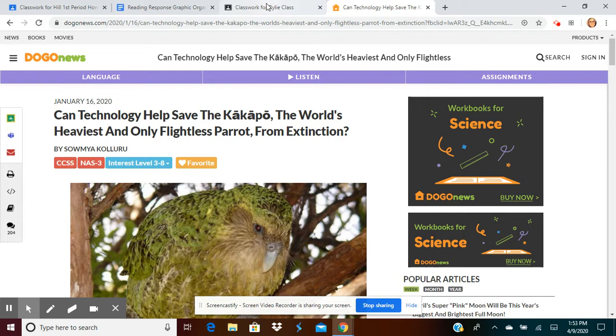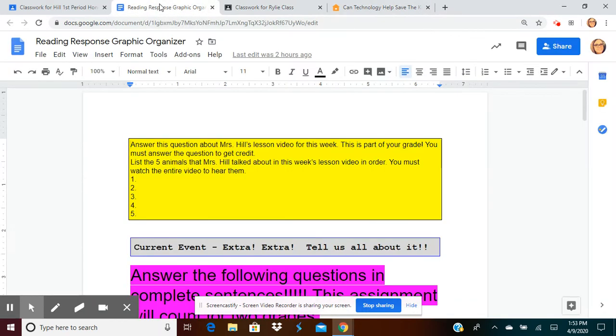So what you're going to do is click there, read about the kakapo, answer the question here. So the number 1 answer I'm going to give for you is the kakapo. All right, and I'll give you number 2, 3, 4, and 5 as the video continues.